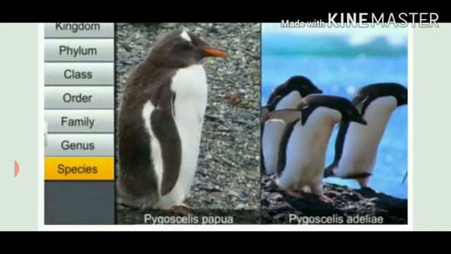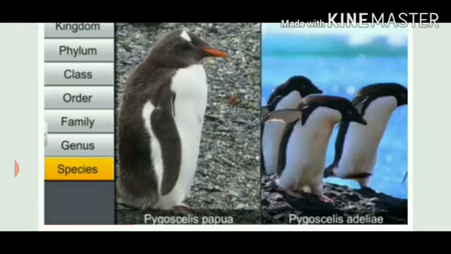In the previous lecture, I described binomial nomenclature. Bi means 2, nomial means name, and nomenclature means a system of naming. So if you look at the scientific name of penguins, you can see both of the pictures are representing penguins, but they belong to 2 different species.